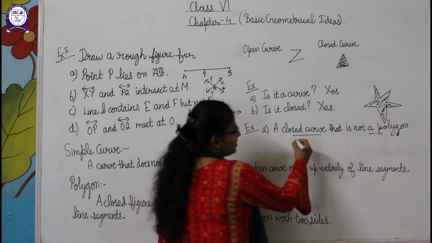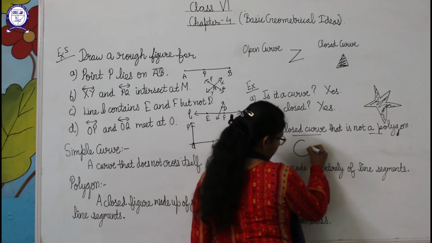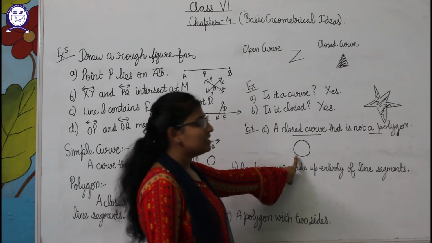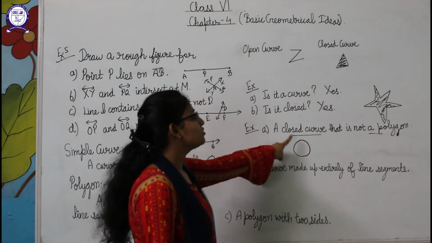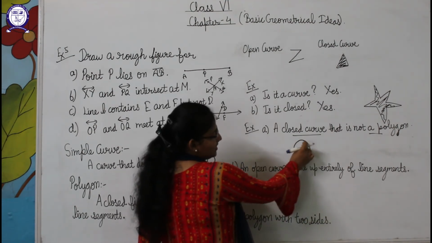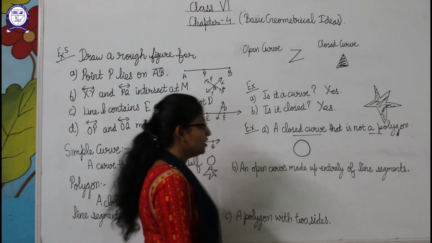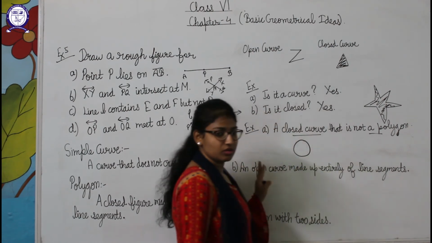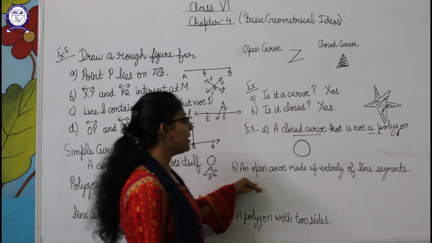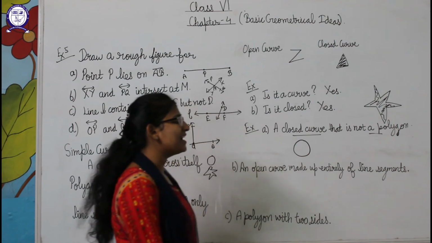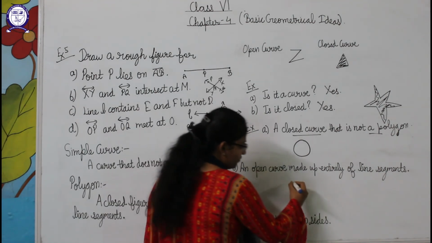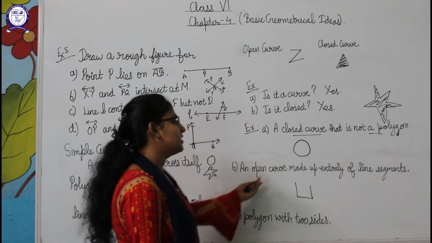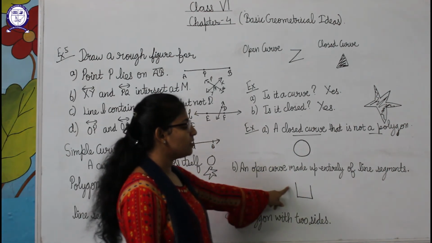So we will make a curve like this. We can make a circle. Is it made up of line segments? No. This means it is not a polygon, and also it is closed because we can see its interior part. It has a boundary. So this is a closed curve also, and it is not a polygon. Okay, now in B part, an open curve made up entirely of line segments. So we can make it like this. This is made up of line segments and it is open also, as it is not covering the boundary.